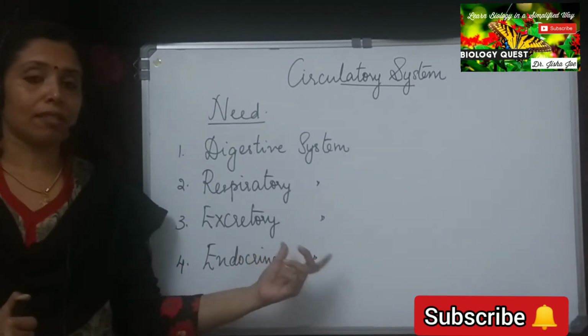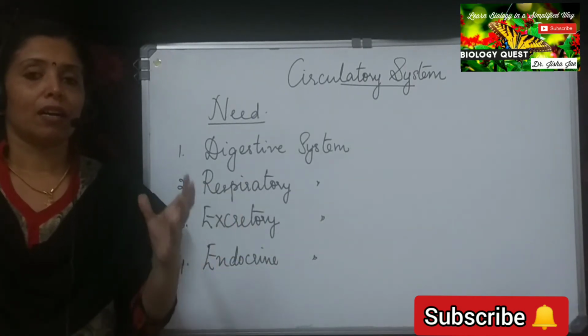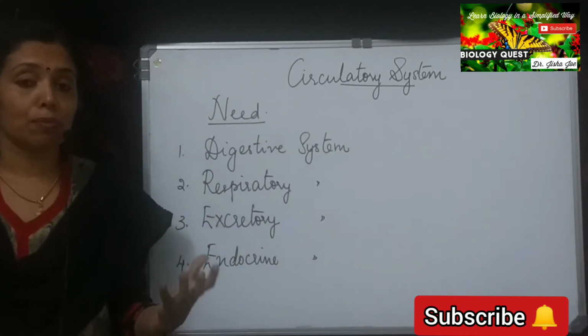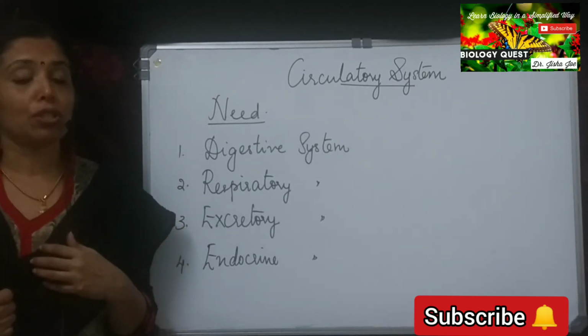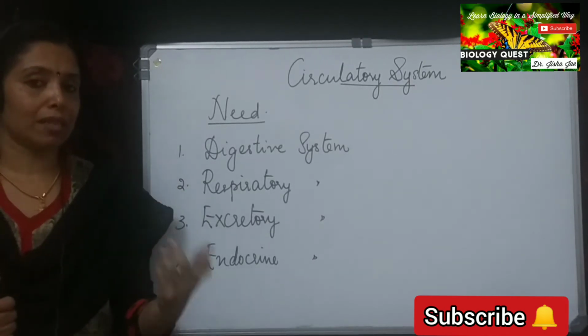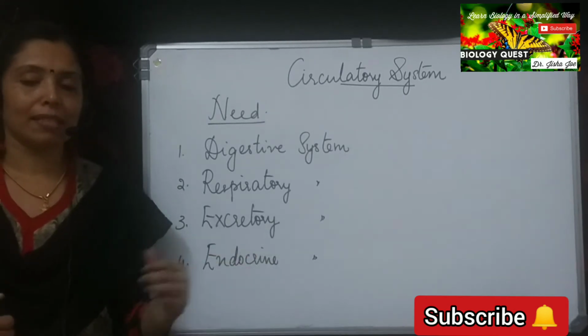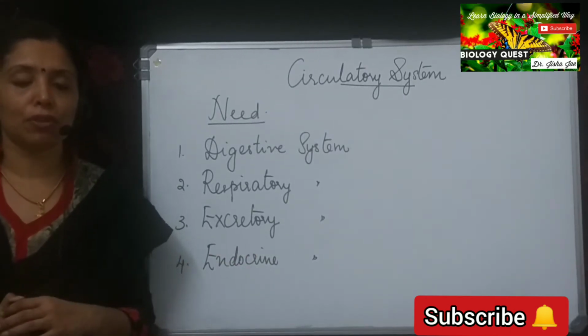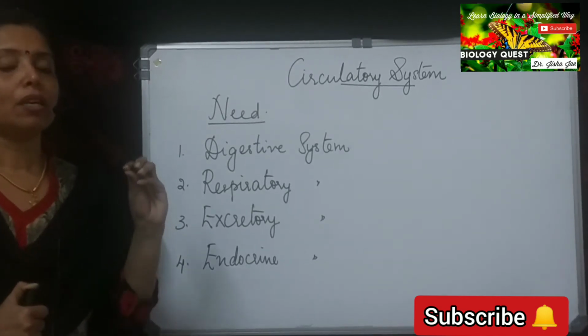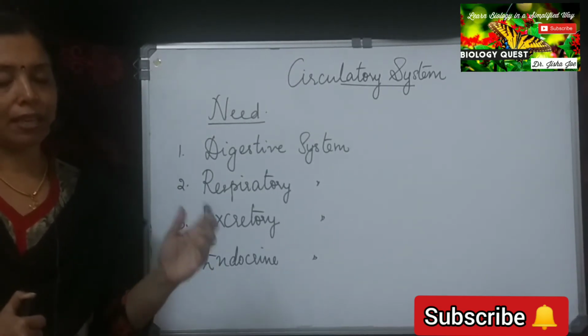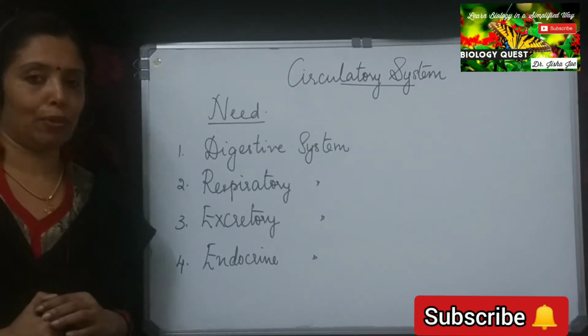Then excretory system, the waste materials, excess salts, the nitrogenous waste, etc. that are formed in the body need to be transported to the kidneys to be excreted out. And the endocrine system, the hormones that are produced by the various glands are transported to the site of their action, again through the circulating fluid.